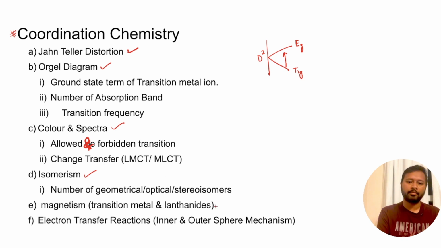Then comes your magnetism. In magnetism, I have included transition metal and lanthanides both because magnetism is a topic which comes in both of these, and you should be able to find out the magnetic moment of the complex. You should be able to find out whether there will be some orbital contribution or not, whether you will be having spin only magnetic moment, what are the formula for that, and calculating the g value. Same goes for lanthanide. We have an expanded formula for calculating the magnetic moment. So sometimes a direct question is asked, where a complex or an ion will be given to you and they will ask you to find out the magnetic moment of that.